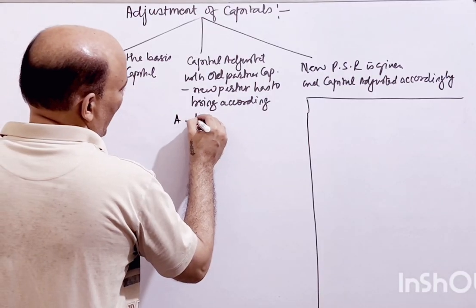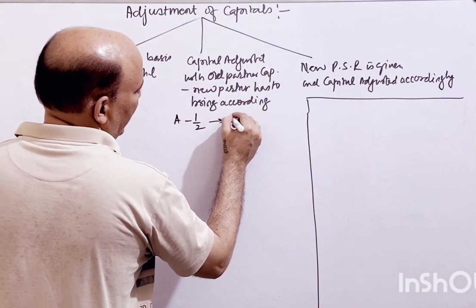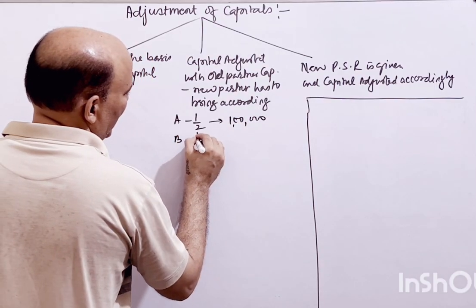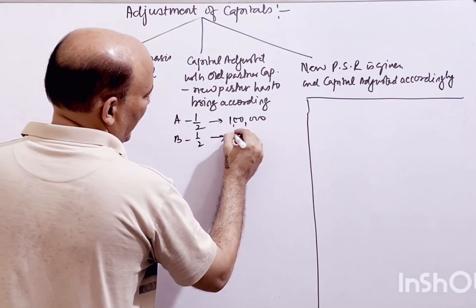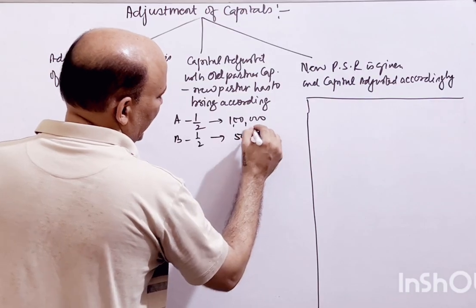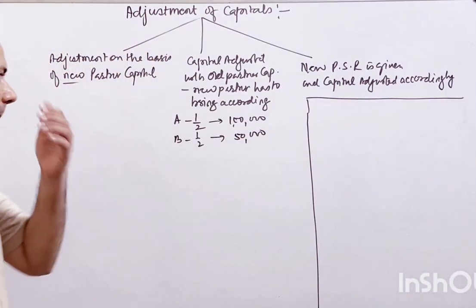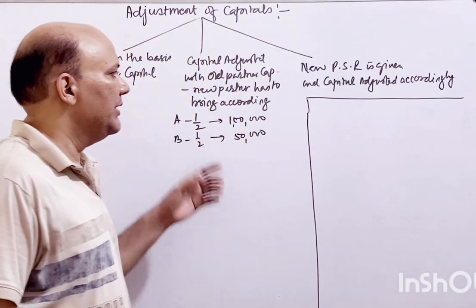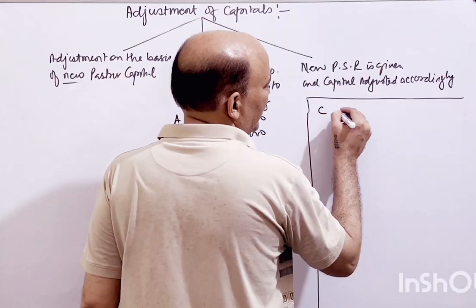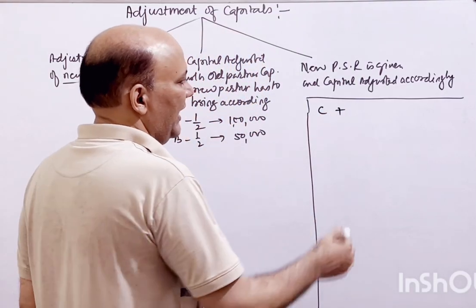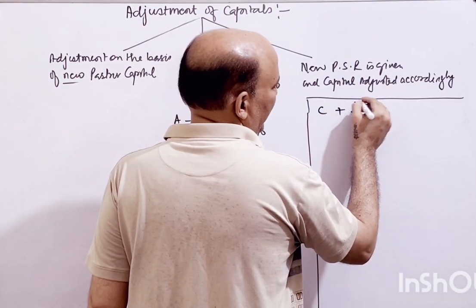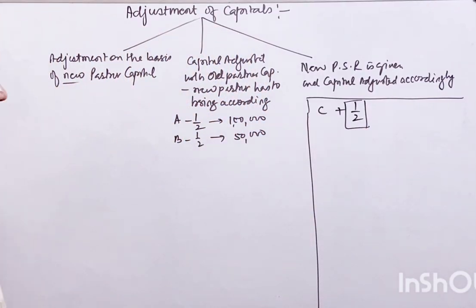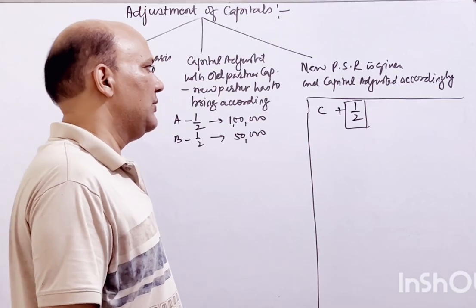A has 1 by 2 share and he has invested 1 lakh rupees. B has 1/2 share and he has invested 50,000 rupees, right? Now it says how much we are giving, 1/4 share. So C is coming in. C is admitted, and he has been given 1/2 share of the new partnership firm as per the agreement. So how much he has to bring in?